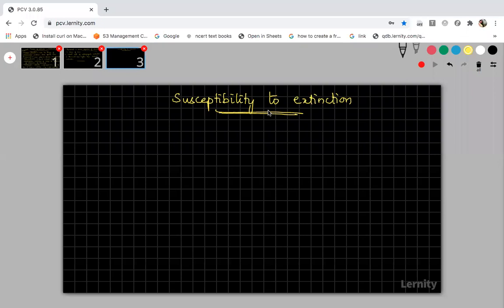What do you mean by susceptible? Any idea? Susceptibility to extinction. Survive? No. Resistant? No. You all are giving me the opposite meaning. Yes, vulnerable. Very good. Only one student has told the correct answer. It is vulnerable. Vulnerable means the organisms which are easily prone to extinction. Prone means it can easily enter into extinction. So susceptible is not like resistant. It is more vulnerable.